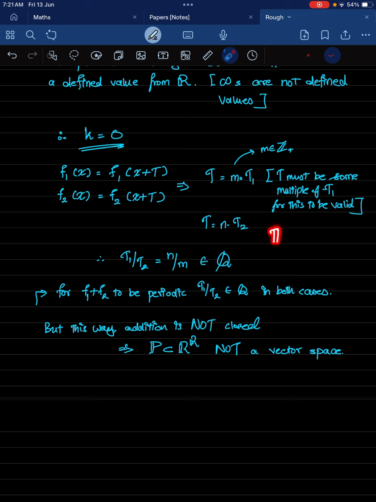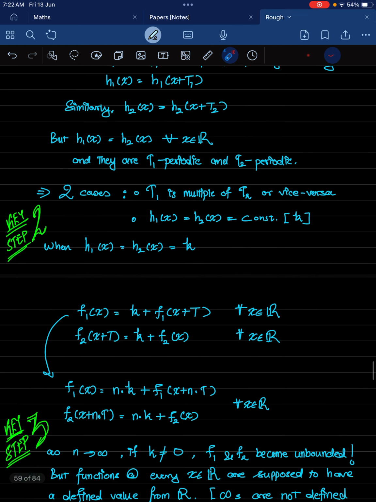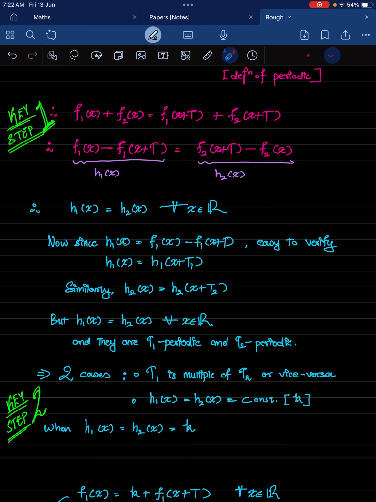So what if I have pi over e as the ratio? In that case, it's not rational, it's irrational. That means I can't add these two, whatever functions they are, with period pi and e. I cannot add them and expect the addition to be periodic. It doesn't work that way. And so your set of periodic functions is not closed under addition, and hence it's not a vector space. It's not a subspace of R raised to R. Okay, so this way I have proved that the set of periodic functions doesn't form a subspace.